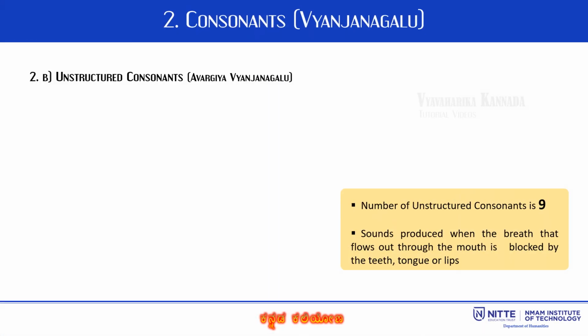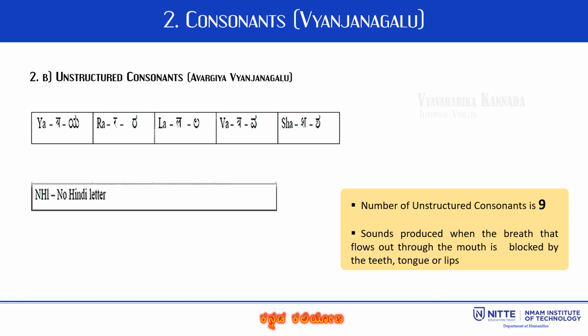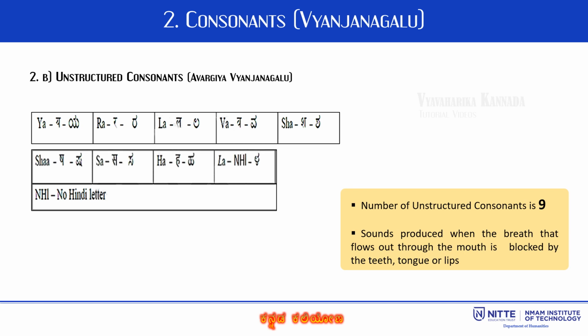Unstructured consonants are another subtype of consonants. These sounds are produced when the breath which flows out through the mouth is blocked by the teeth, tongue or lips. There are 9 unstructured consonants. You can see them on the screen. Y, R, L, V, Sh, Sh, S, H, L.